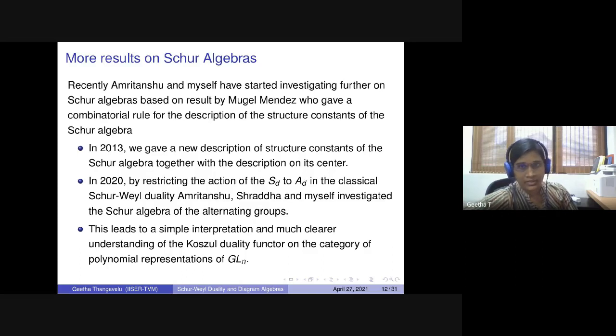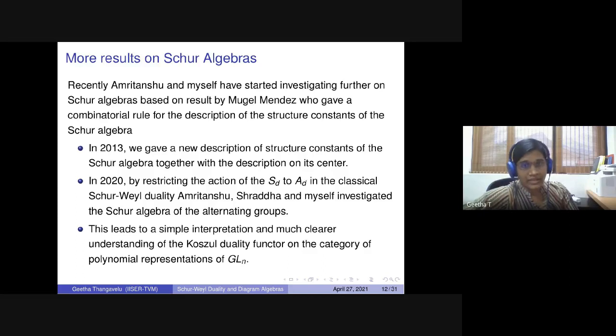So in 2013, in my joint work with Amritanshu Prasad, we tried to understand this Schur algebra a bit more. Then we got a new description of the structure constants of Schur algebras. Together with that, we also described the center of the Schur algebra in a very combinatorial way. Whenever you are given two basis elements, you can do it using balls and boxes pictures. I didn't put that here, but I can give the reference at the end.